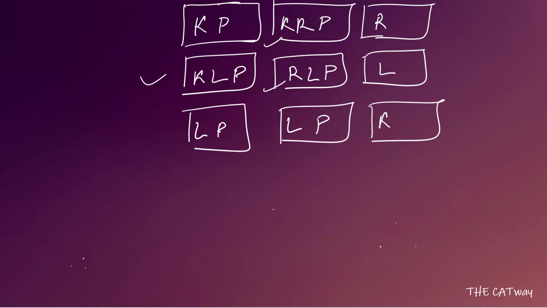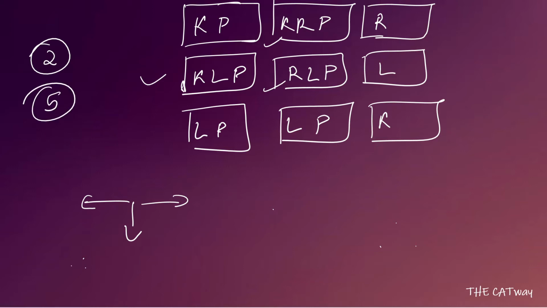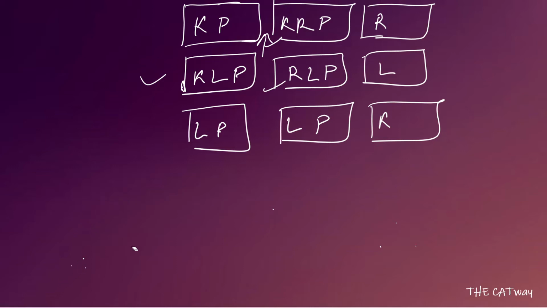Because we have to find the minimum number, let's say there is only one container defective. Acha, the containers depend upon each other in the direction right, left and downward. So let's say if container 2 is defective, then there will be no effect on container 4. Similarly if container 5 is defective, there will be no effect on container 2 because it is in the upward direction. And similarly if container 4 is defective, there will be no effect on container 2. So we can definitely say that exactly one of them is not defective. We cannot say that only one of them is defective if we have to fulfill this case.